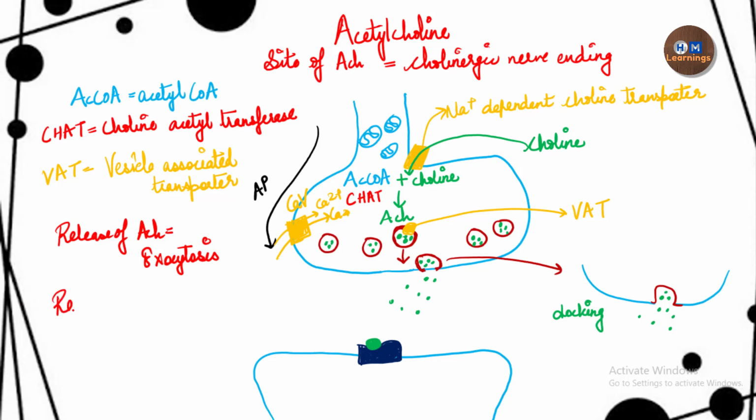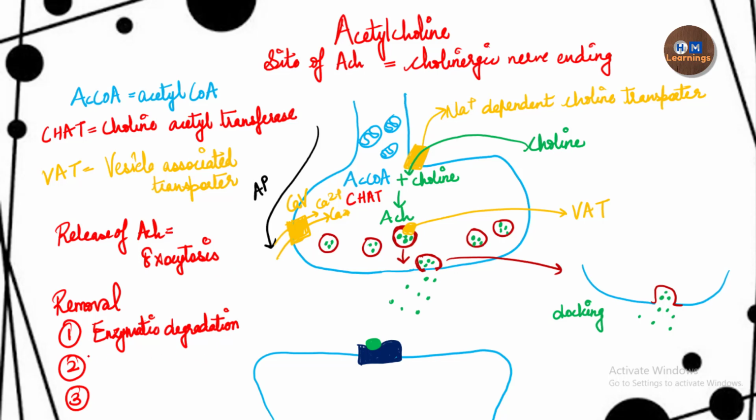So always remember that the removal of the neurotransmitter occurs by 3 ways. Number 1 is the enzymatic degradation. There is some enzyme in the synapse or on the postsynaptic membrane which acts on the neurotransmitter, degrades it, and hence there will be termination of the action of the neurotransmitter.